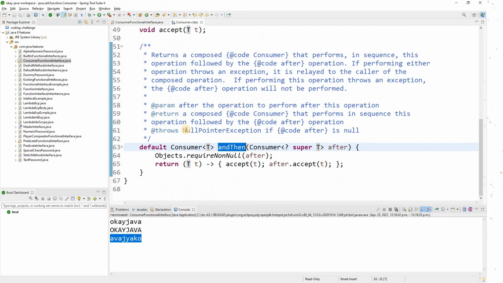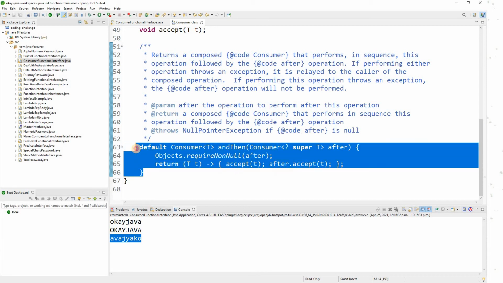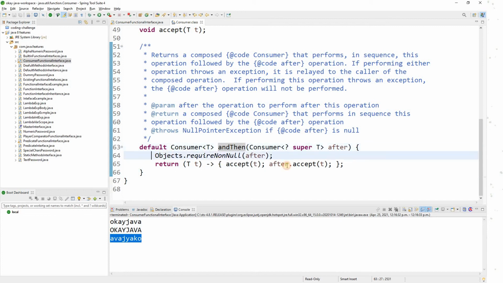Okay, so let me show you how this andThen looks like. andThen is a default function. I hope you guys know what default is. In Java 8 an interface can have n number of default functions. Wherever you see the default keyword, it means it is a default method, and a default method will have its own implementation. So andThen is a default function in the Consumer interface. It takes a consumer as input.